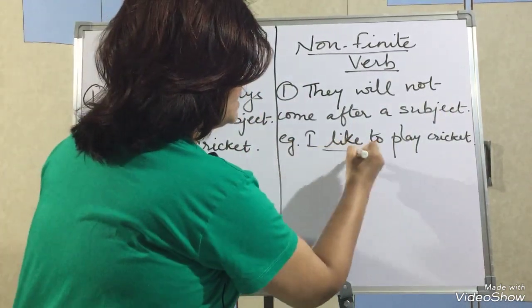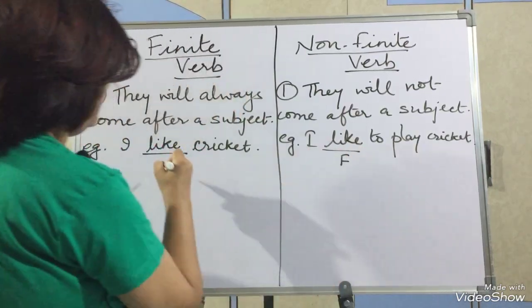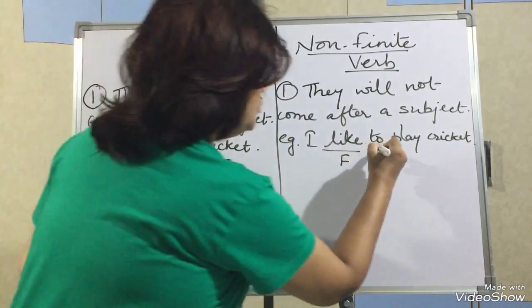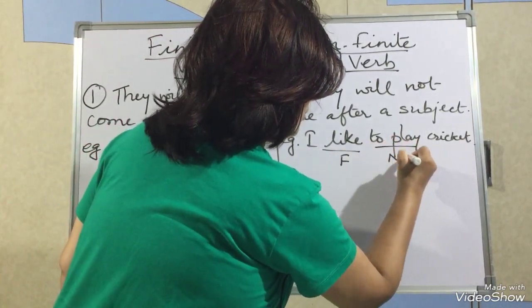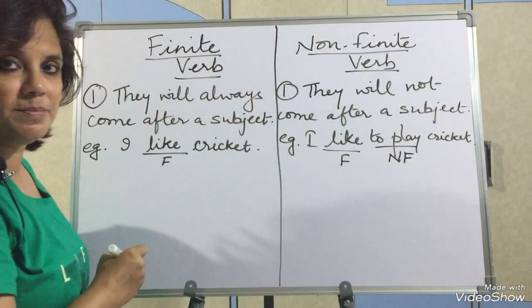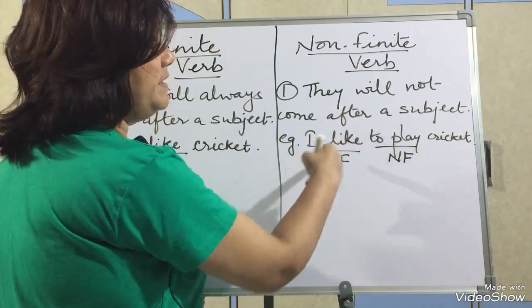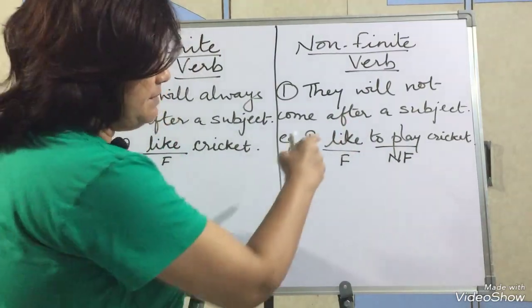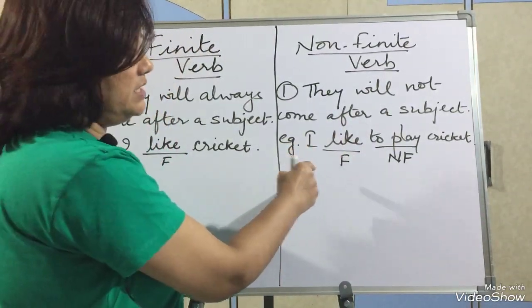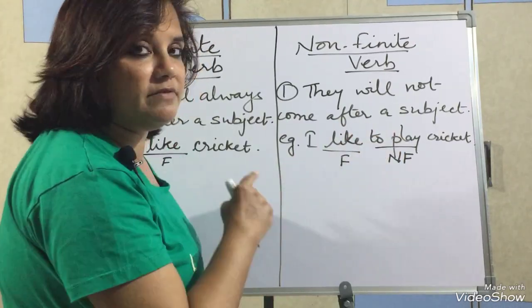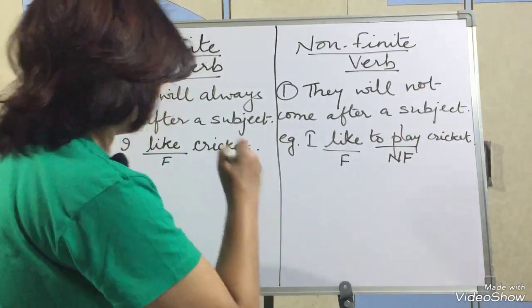Here like is a finite verb and to play is a non-finite verb. Before a non-finite verb there cannot be any subject. Before a finite verb there will be a subject, but before a non-finite verb there will not be any subject.